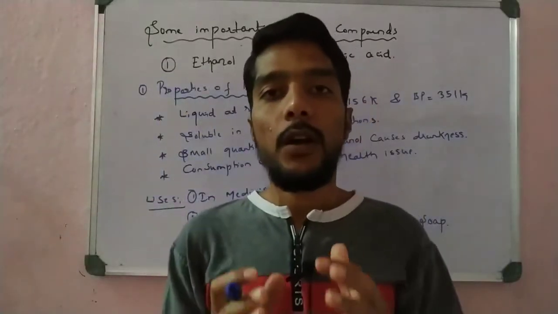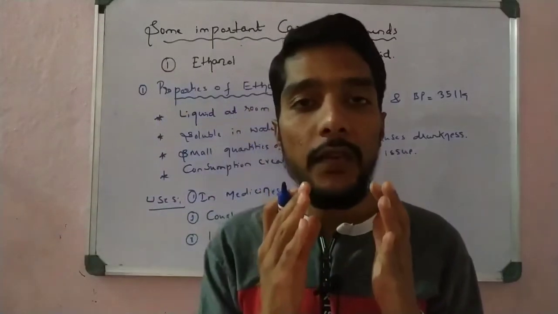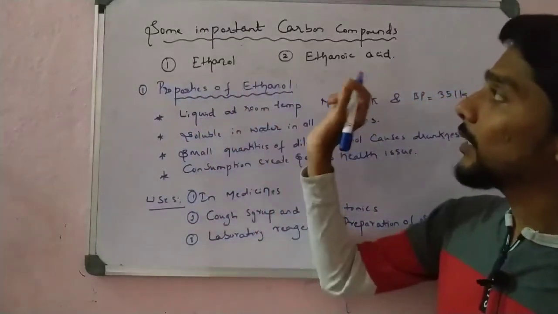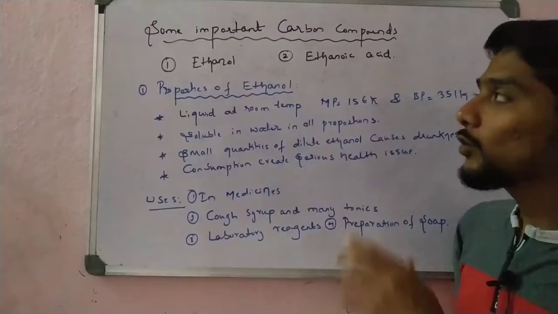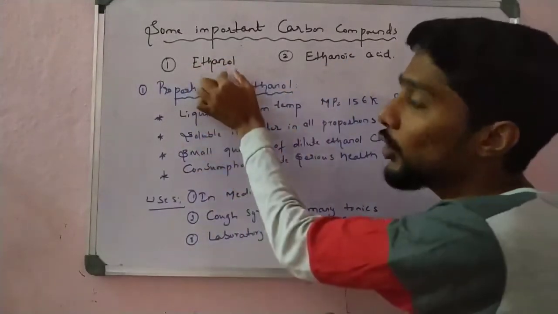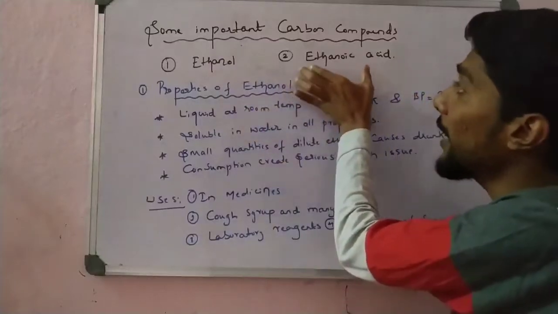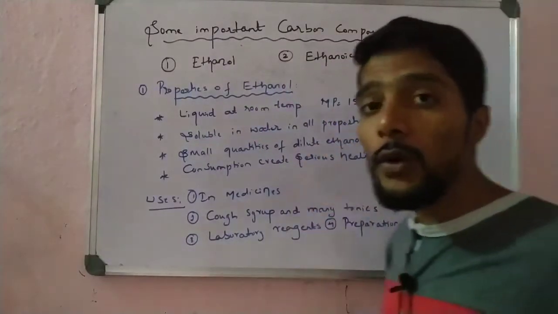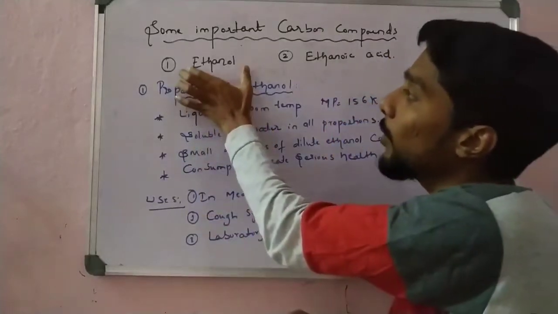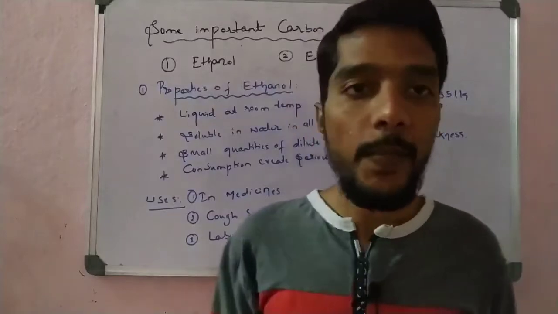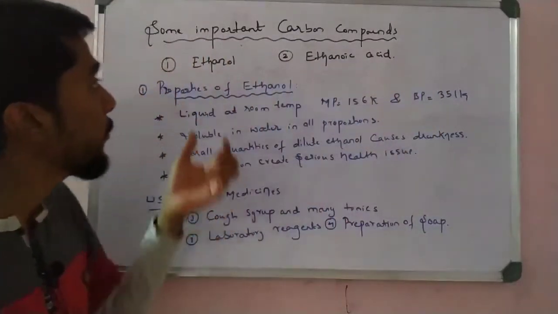Hi students, in this video we take another very important concept of the chapter Carbon Compounds, and the concept is some important carbon compounds. Here two carbon compounds are there. One is ethanol, in which the functional group is alcohol, and the other is ethanoic acid, in which the functional group is carboxylic acid. But in this video we only focus on the first compound, that is ethanol. In the next video we will take ethanoic acid. So let us start this concept first.